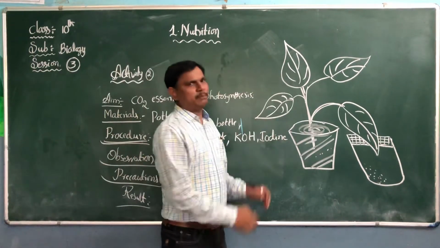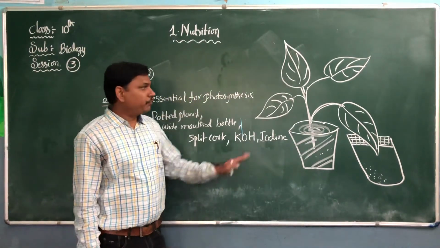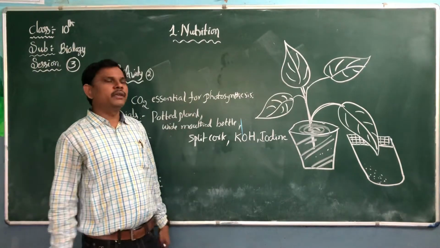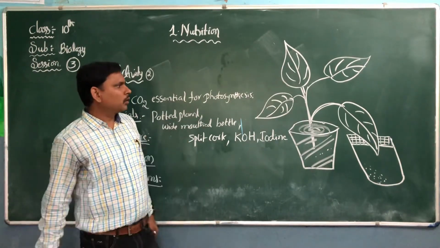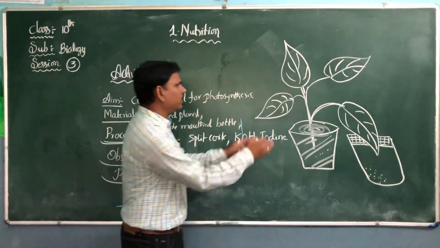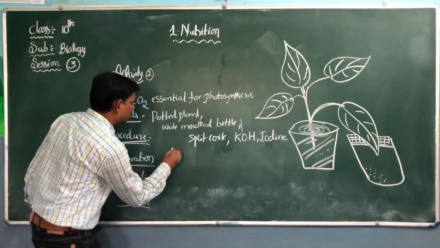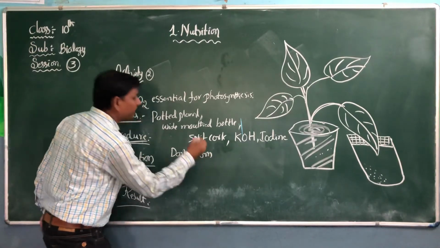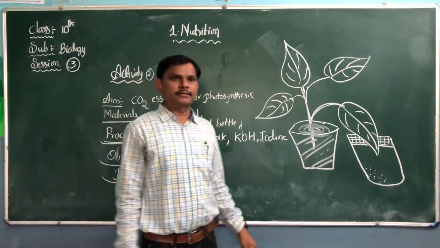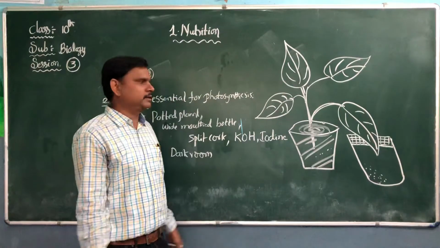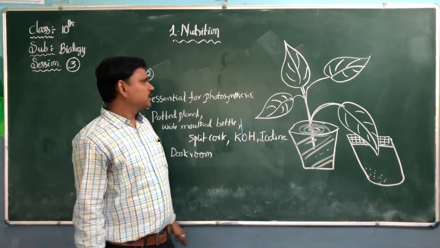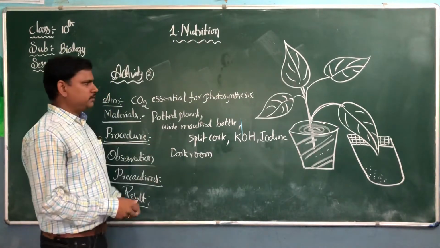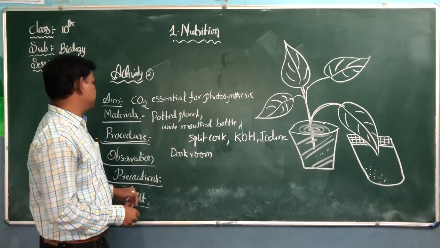Select one potted plant. Before doing this experiment, to de-starch the leaf or remove the glucose from the leaf, you should keep this potted plant in a dark room for a few days, 4 to 5 days or 1 week, to remove the starch from the leaves. That's very important. Otherwise, we can't get the results.